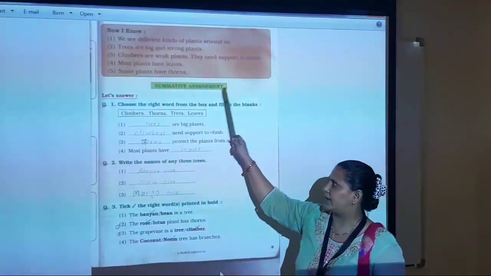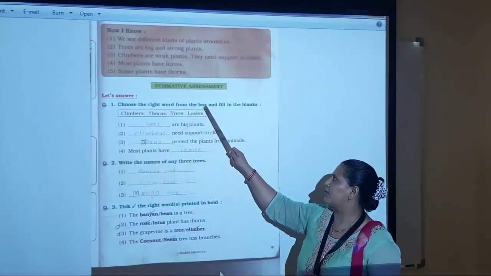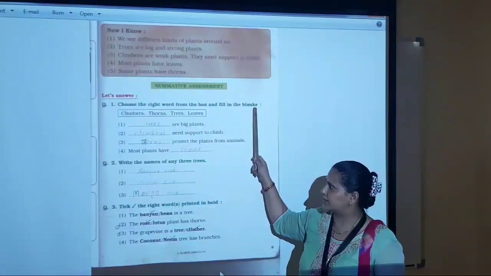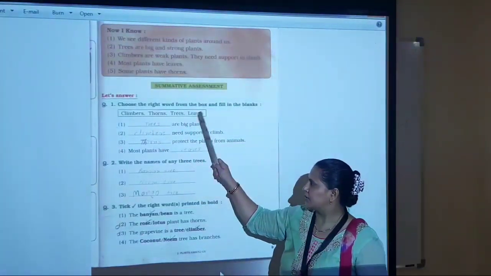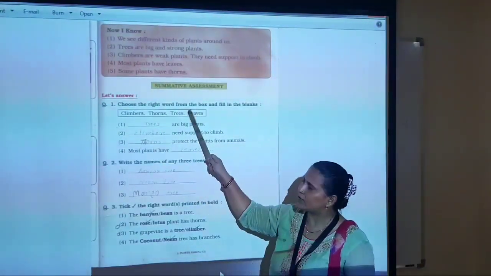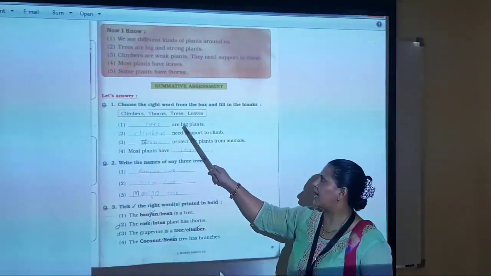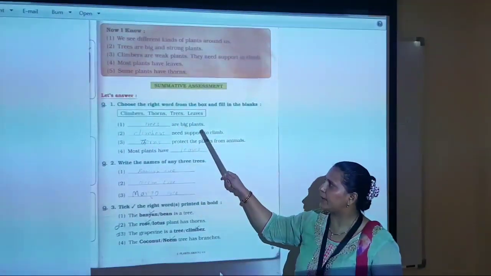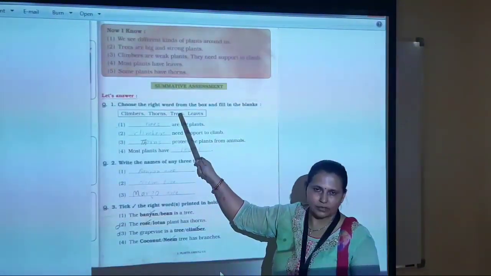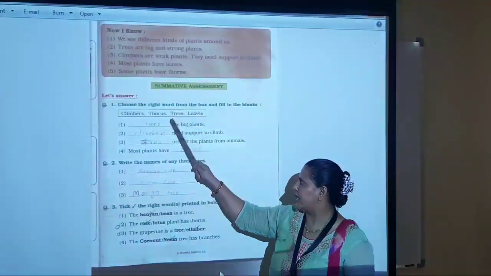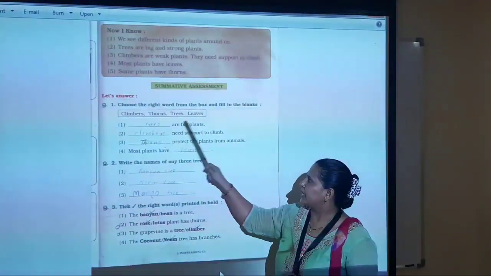Summative assessment. Let's answer question 1. Choose the right word from the box and fill in the blanks. A box is given with their option. Number 1. Blanks are big plants. Look at here, big plants is given. So you have to choose the right word, which is trees. We know that trees are big plants. So we have to write here trees, and make a full, complete sentence.